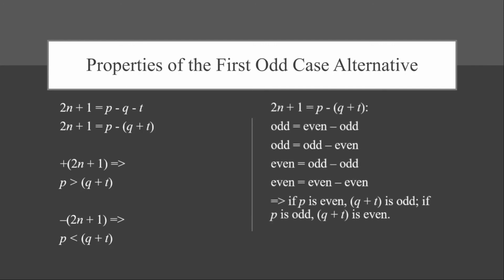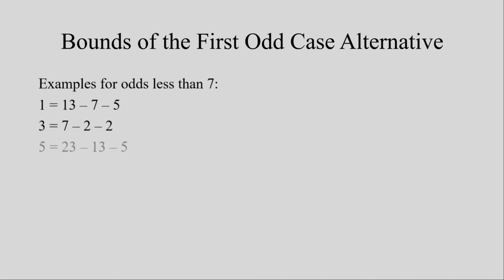In addition, if p is even, q plus t must be odd, or, if p is odd, q plus t must be even. The bounds for this case may be derived from that of the original conjectures. The least positive odd integer was 7, with an open assumption on the upper bound. Through examples, each odd integer less than 7 can be shown to be in the bounds as well.